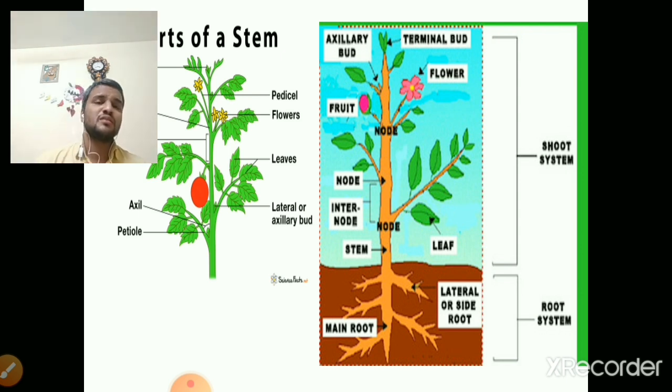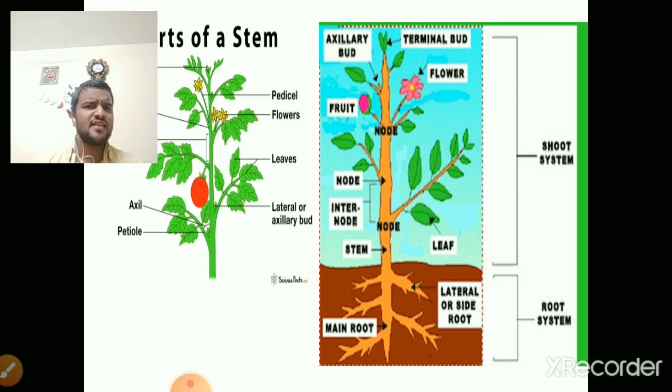The root system is inside the soil surface, and the shoot system is above the soil surface. In the shoot system you can have a stem, leaves, nodes, fruits, and flowers.